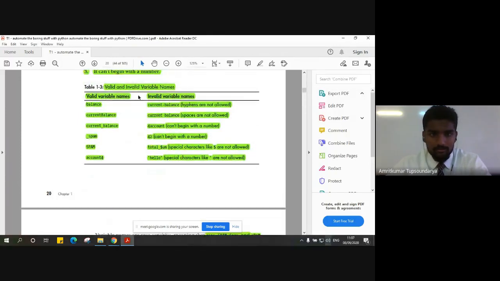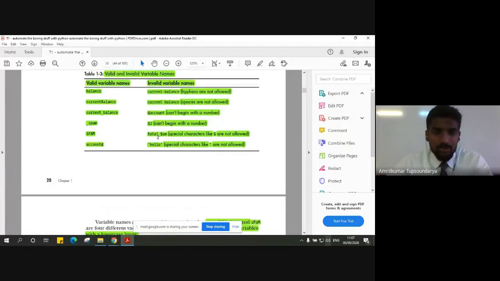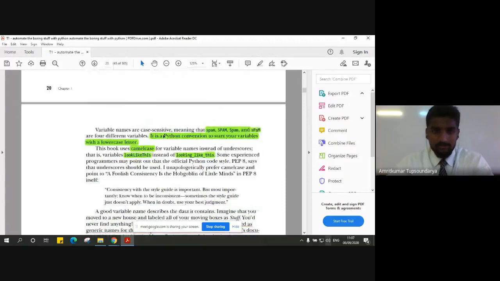And these are a few of the invalid variable names. For example, you cannot have a hyphen in the variable name, or a placeholder. You cannot have a space in between. It cannot begin with any integer. For example, you can see here 4account or 42. These cannot be variable names. And a variable name cannot start with a special character like a single quote or double quote. We have also seen that variable names are case sensitive.